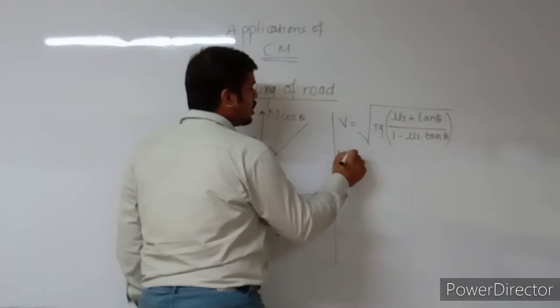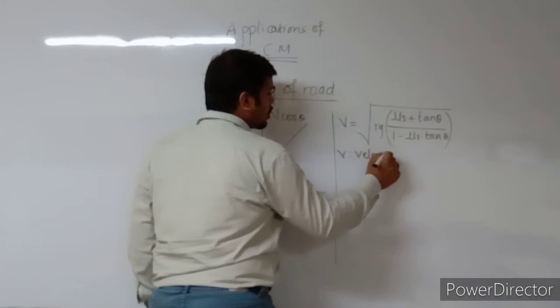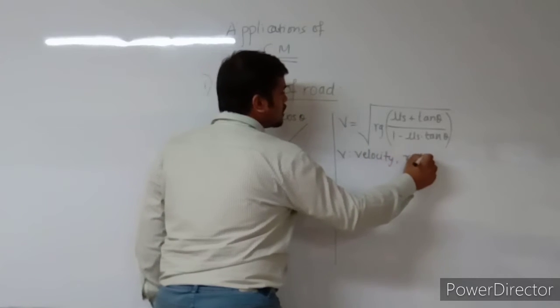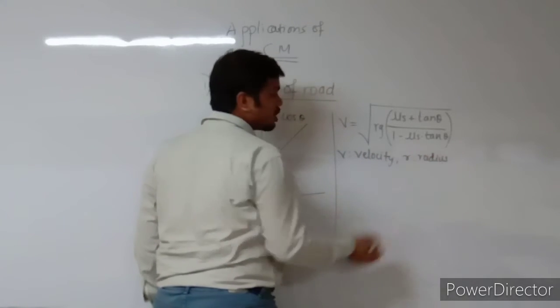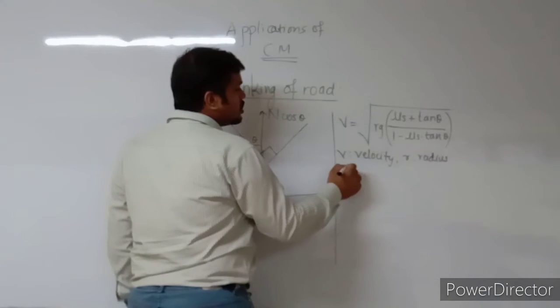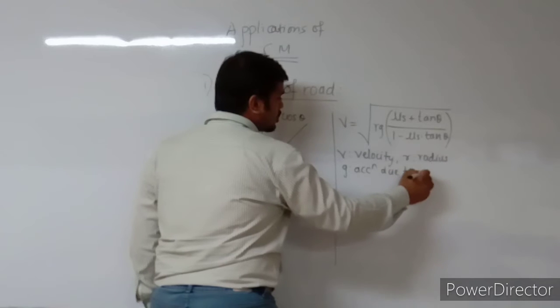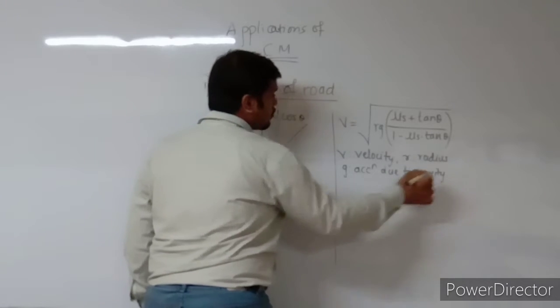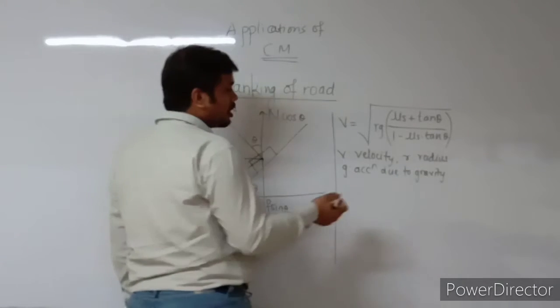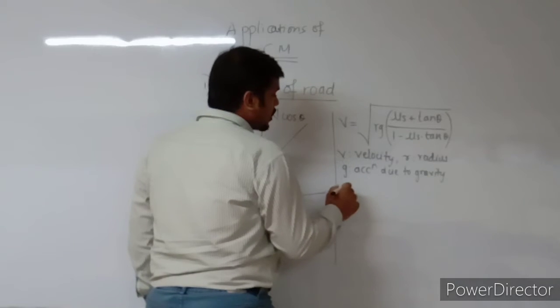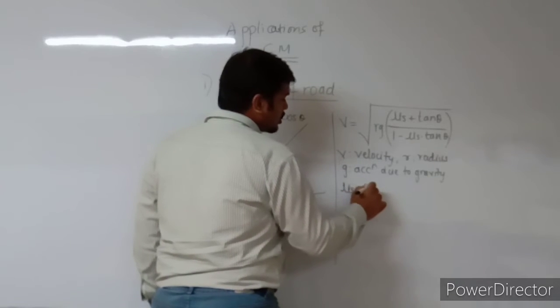Now what is that? See, V is of course velocity, R is radius of curvature, of course. G is acceleration due to gravity. We all know that very well, since we have been practicing it for many years. So mu s is a different term.